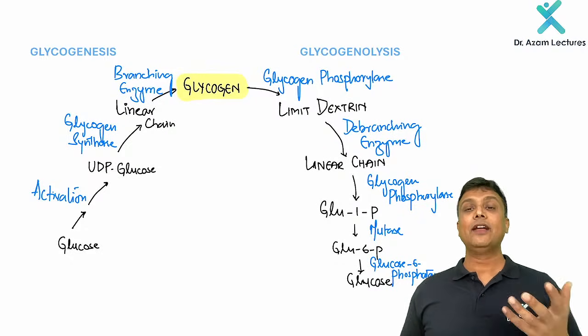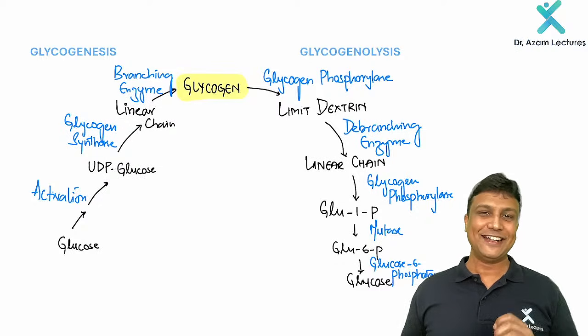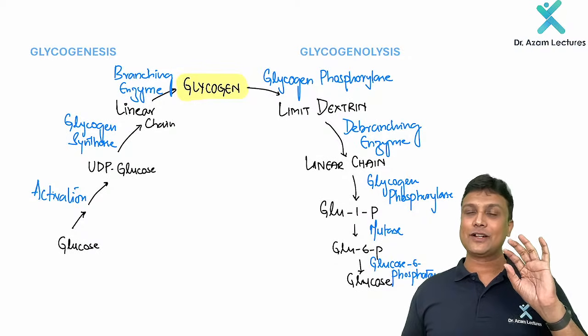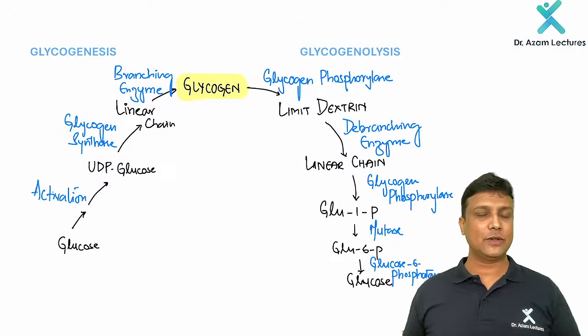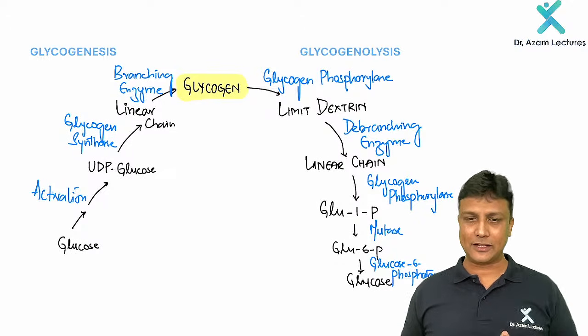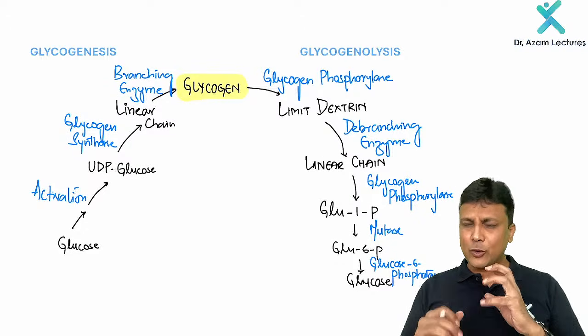Fine. And where is this taking place? I told you very clearly. Where is glycogen stored? It is stored in the liver and skeletal muscle. And both these pathways take place in the cytoplasm only. Cytoplasm only. Fine. Now let us quickly revise this one.